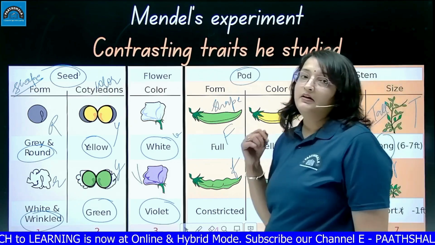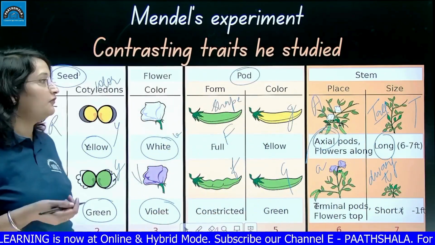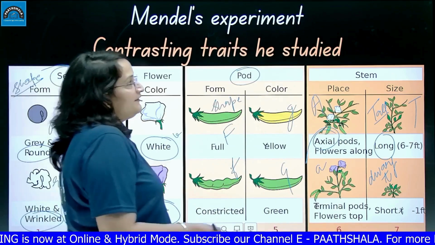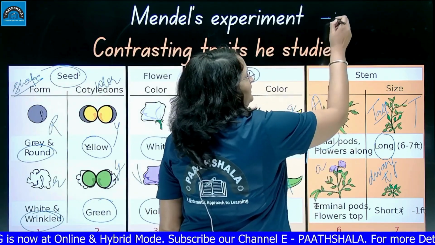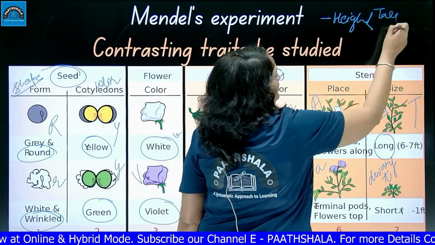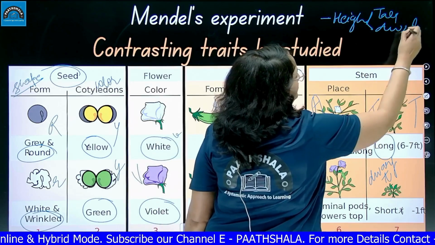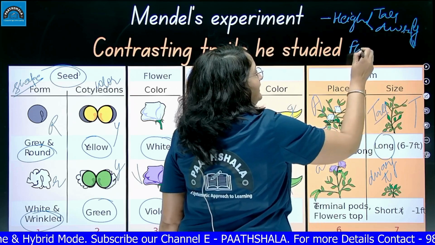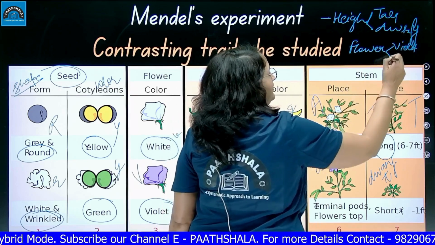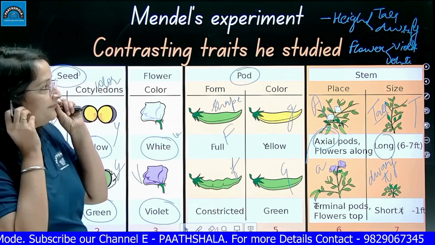So there were 7 contrasting traits selected by Mendel for his experiment. Okay, what were the 7 contrasting traits? Number 1, in height, it was tall or dwarf. Then flower color, violet dominant, white recessive, right?